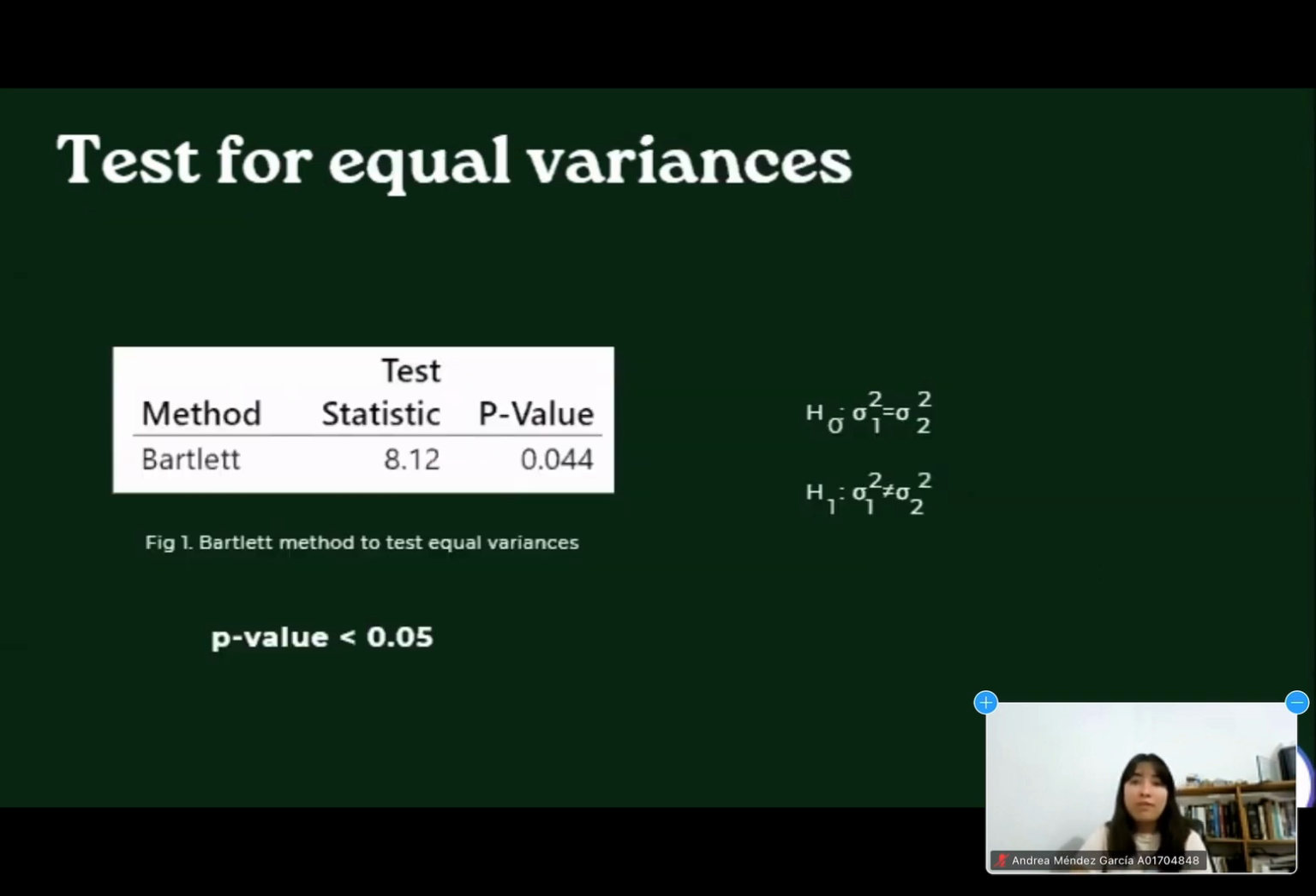Then the equal variances test was also performed, and with the Bartlett method, a 0.044 p-value was obtained, which is lower than the significance level of 0.05, so equal variances could be rejected at a 0.05 significance level. Hence, there were no equal variances and the validity of the ANOVA results could be affected.